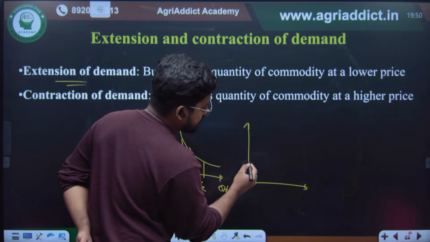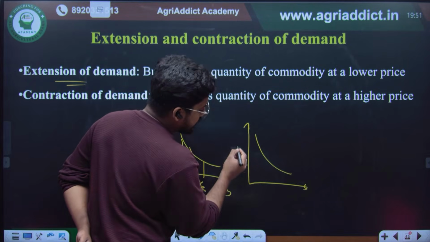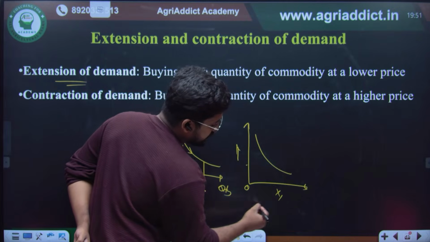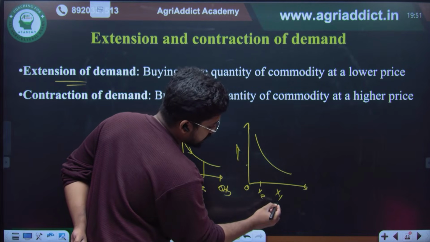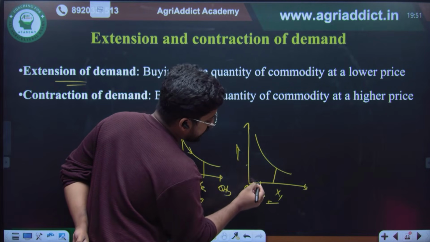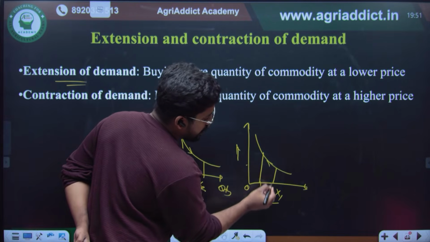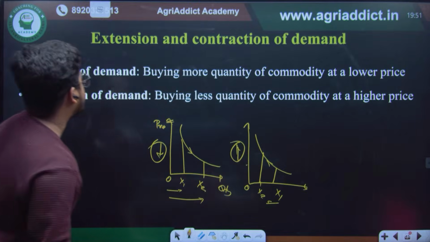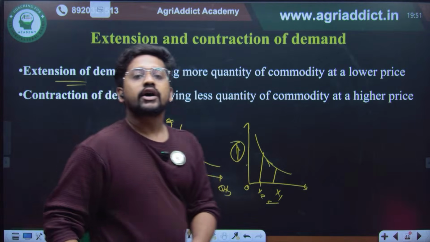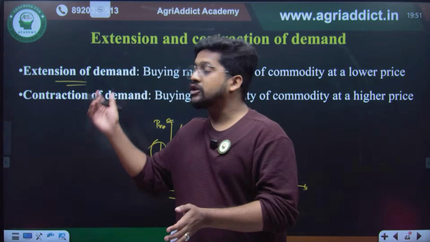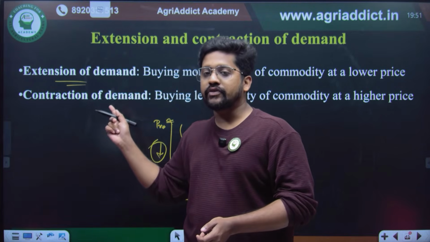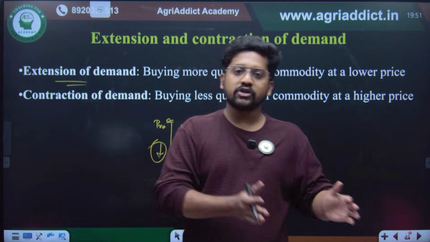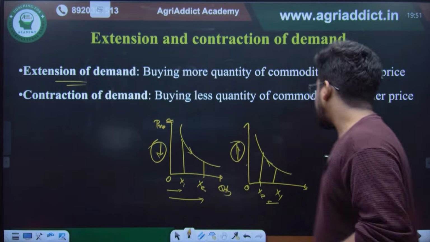At the same time, what is contraction of demand? When the price is increased, initially my quantity was OX1, but right now it has reduced to OX2, right? So my quantity demanded has reduced just because the price has increased. That is nothing but the contraction of demand. So when the quantity demanded is more because of the price change, that is extension of demand. When the quantity demanded is less because of the price change, it is contraction of demand.